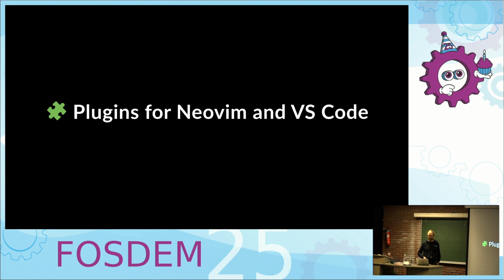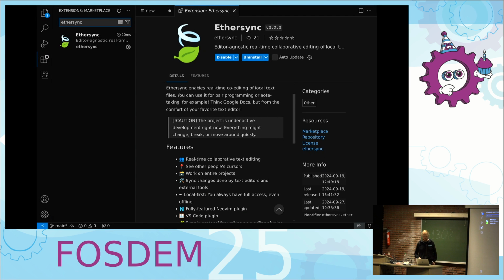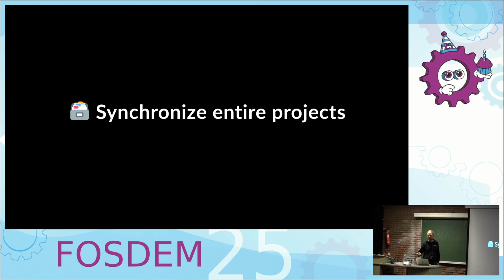Right now, we have plugins for Neovim and VS Code. This is what the VS Code plugin looks like in the extension store, for example. And more plugins are coming up, which I will show you later. The daemon synchronizes the entire project, so it's not only for a single file, but for the entire directory and its subdirectories, which makes a lot of sense if you're editing code.